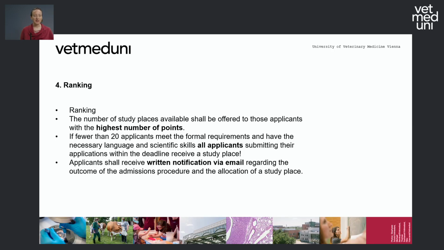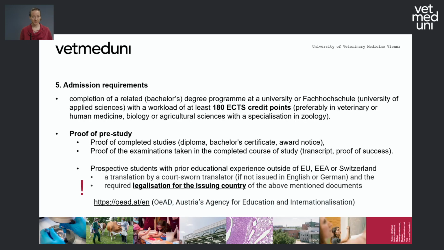The only exception is if we have fewer than 20 applicants that meet the formal requirements and have the necessary language and scientific skills, then all applicants submitting their application within the deadline receive a study place, okay? But just as an info, in the last days we have had more than 20 applicants, so make sure that you really submit everything that you need in time as well. As mentioned, you will get a written notification via email regarding the outcome of the admissions procedure and whether you have been allocated a study place or not.